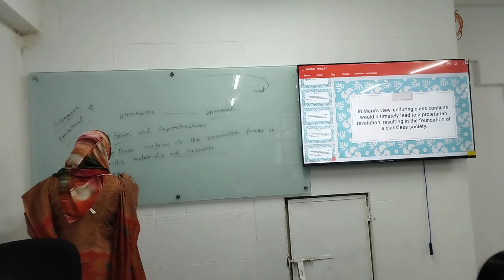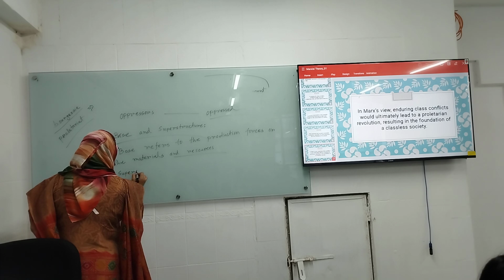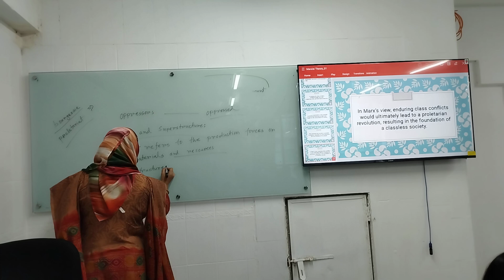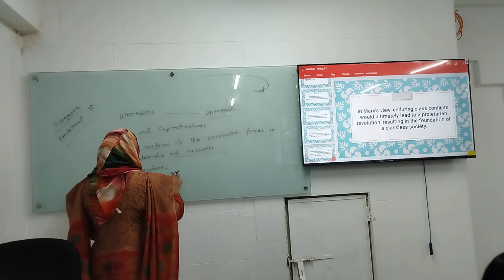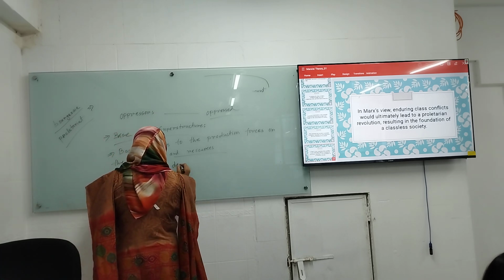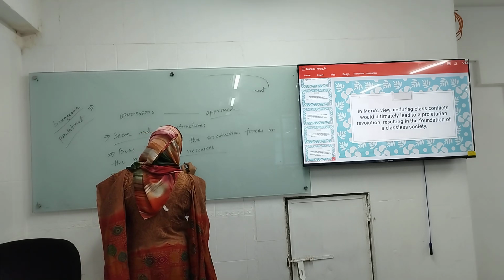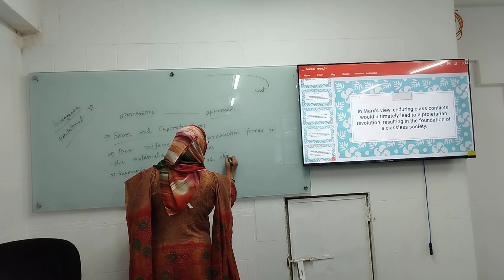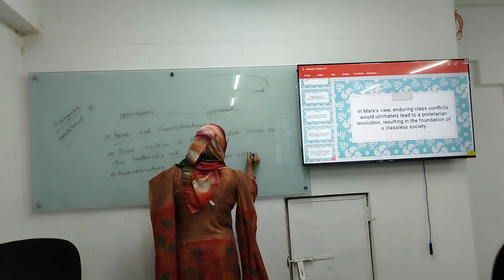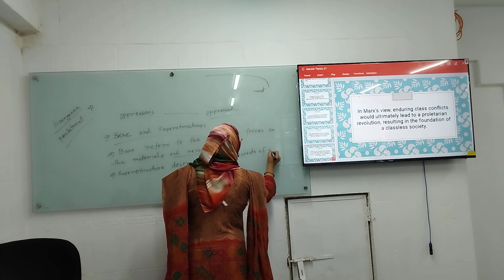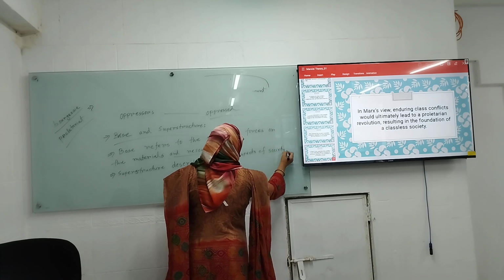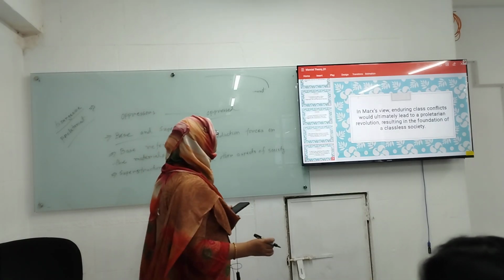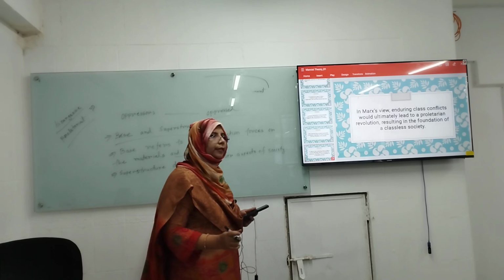And another is superstructure. Superstructure describes all other aspects of society.